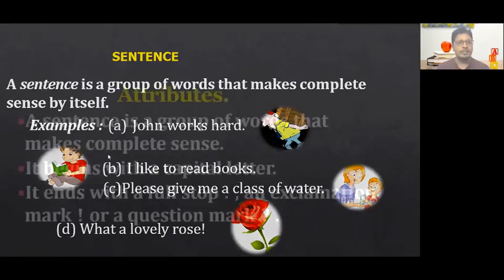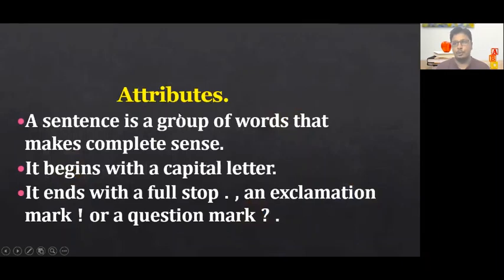Now, let's see what are the attributes or qualities or features a sentence is going to have. A sentence is a group of words that makes a complete sense. We already learned in the beginning that a combination of words which gives a complete meaning is called a sentence.